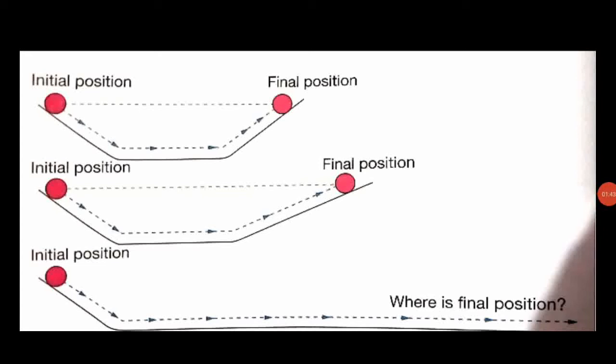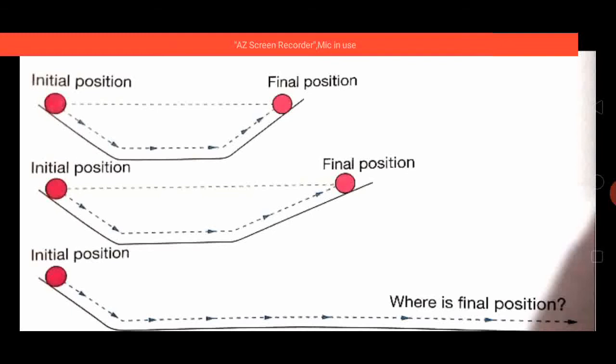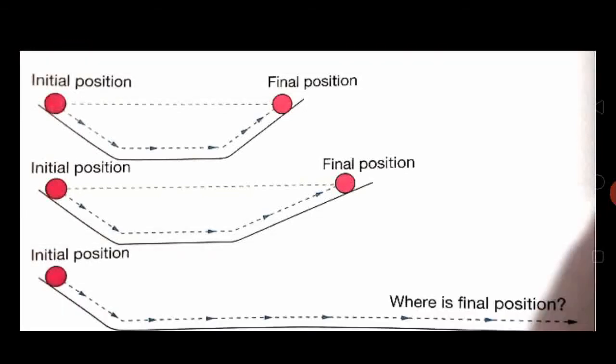But this discussion is a theoretical model. Practically, it's extremely difficult to achieve a zero unbalanced force.